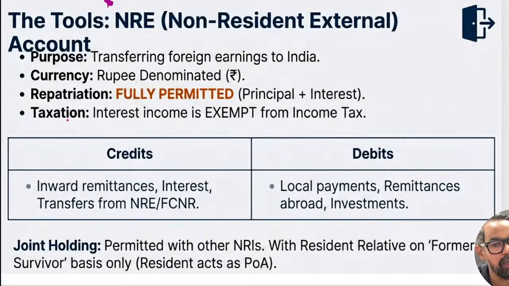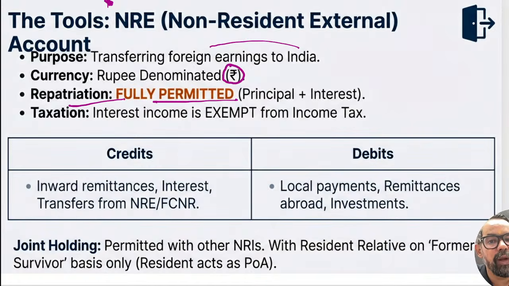So when it comes to NRE accounts, these are the multiple accounts, okay? So first one is NRE accounts. It is basically for a person who is an NRI and is remitting some sort of money, like he's maintaining a bank account with your bank in terms of FD, RD, savings accounts, current account, and others. The earning is generally from abroad itself, where he is living right now, right? So for transferring foreign earning, it is a rupee denominated account, fully permitted, okay?